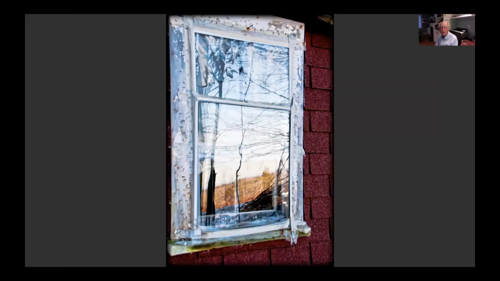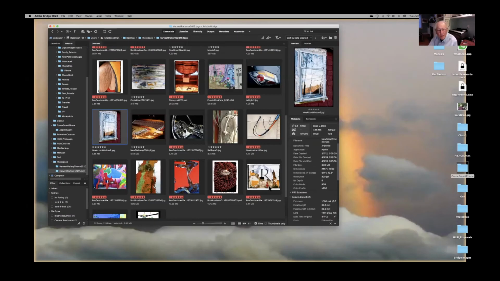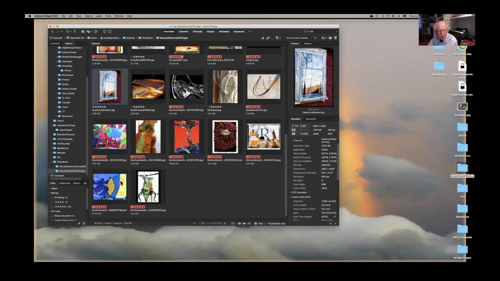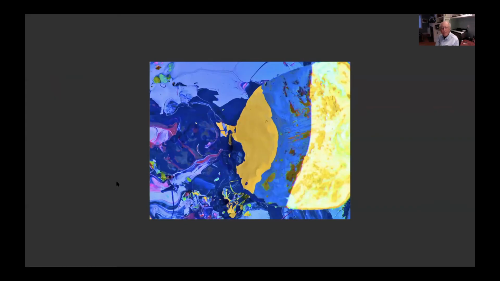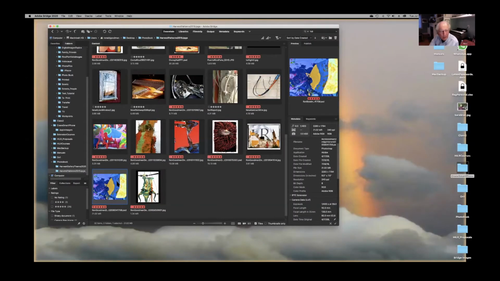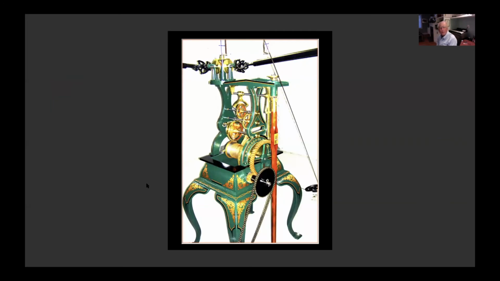Again, a reflection in a mirror. So these are the ways. Again, this was just in a puddle. There was some oil in it. And this is what you can do. It has no meaning in itself. It's not a picture of anyone. It's not a photograph of some place that you've visited. And again, the more and more that you can do of just pure form, that's actually the gearings of a clock in Cambridge, and it still works.